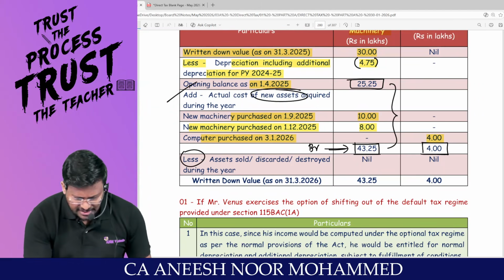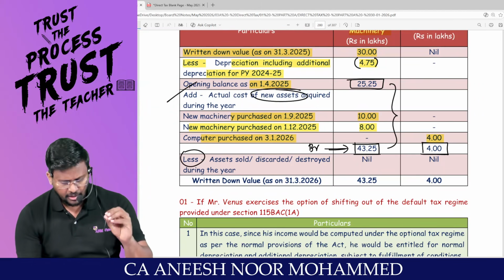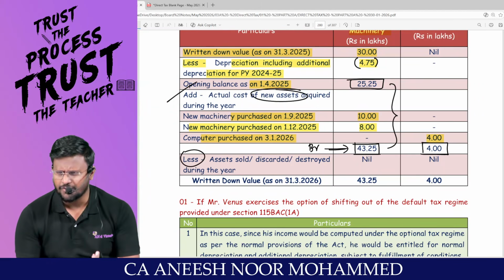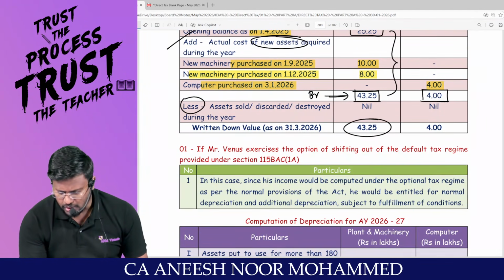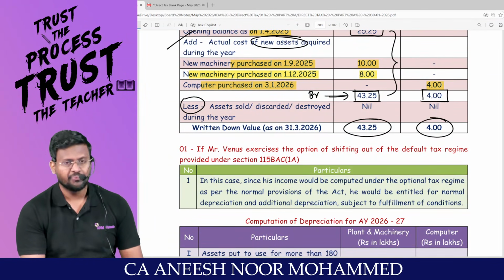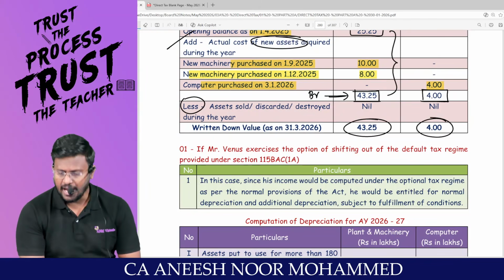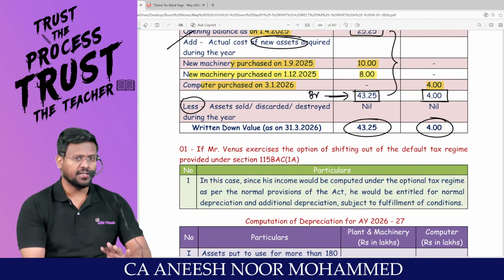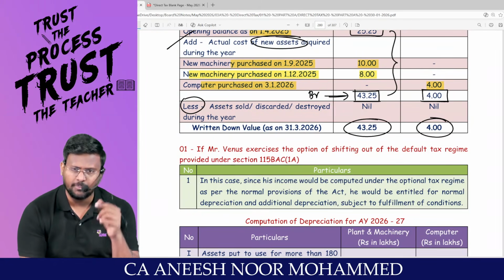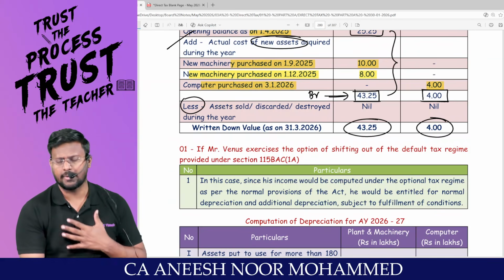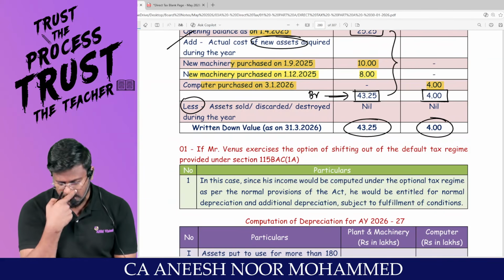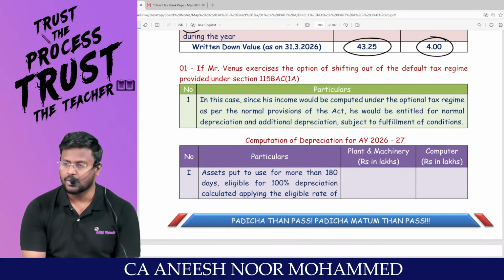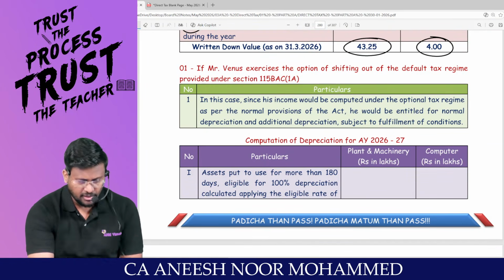Now, less assets sold, discarded, destroyed during the year. No such information has been given, that's why nil. So the WDV as on 31/3/2026 is 43.25 and 4 lakhs. As I already said, sir, in tax, WDV means before depreciation. Am I right, sir? So this is the WDV before depreciation. On this value only, I am supposed to calculate the depreciation. Okay, fine. Sir, part number 1.